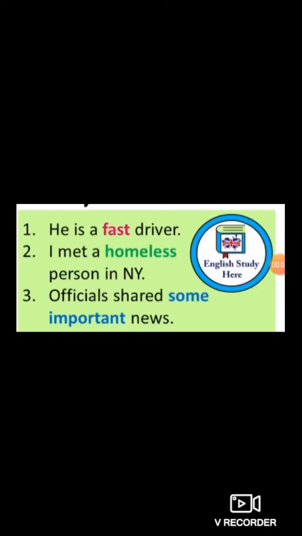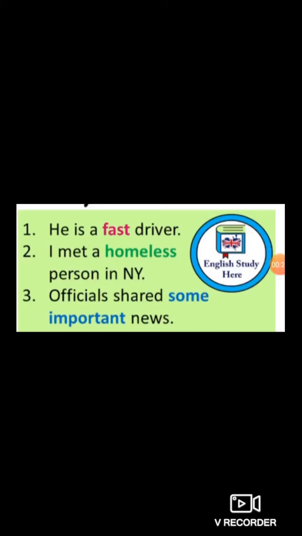Here are two examples of adjectives. He is a fast driver. So driver is a noun. Fast is known as adjective because it tells something more about the noun: how is this driver? Fast.